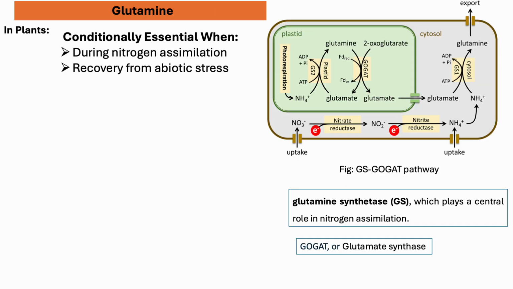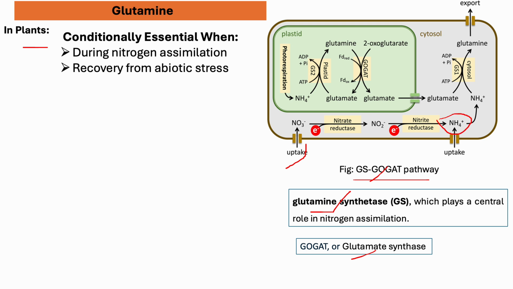Then in case of glutamine, in plants, glutamine is very important because it helps in nitrogen assimilation. If we look at the GS-GOGAT cycle, here GS stands for glutamine synthetase and GOGAT stands for glutamate synthase. This GS-GOGAT pathway is one of the vital pathways to assimilate nitrogen. Look at here, nitrogen is taken up as nitrate, and due to the activity of nitrate reductase and nitrite reductase it is converted